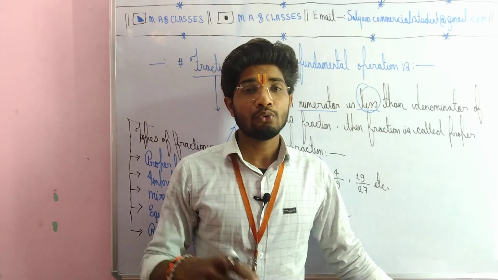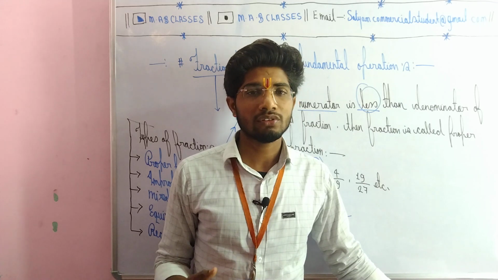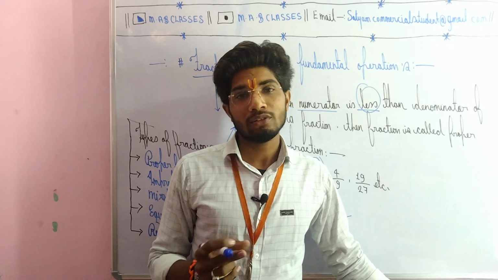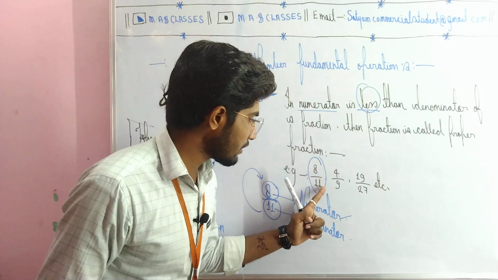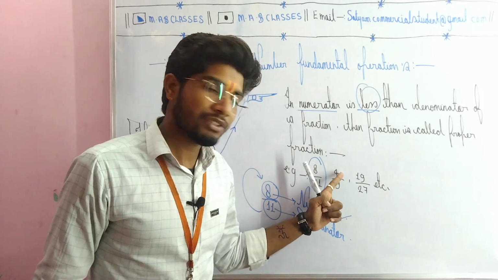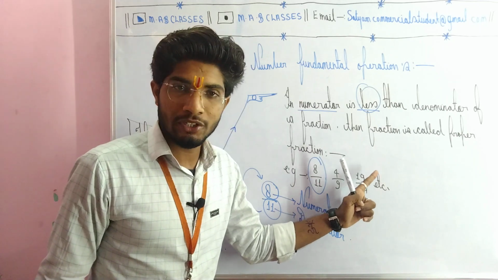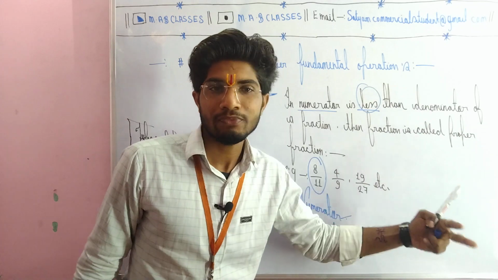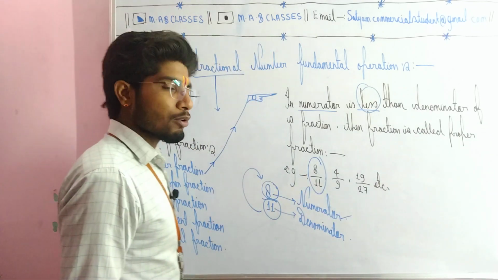Basic understanding, no need for anything extra. If your numerator is smaller, then it is a proper fraction. All right, example given: 8 upon 11. 11 is the greater denominator, 8 is the smaller numerator. 4 is the smaller numerator, 9 is the greater denominator. 19 is the smaller numerator and 27 is the greater denominator. So you can easily define it. Okay, so hope you understand very well what a proper fraction is.